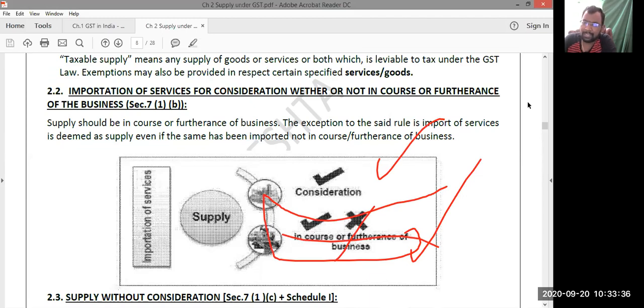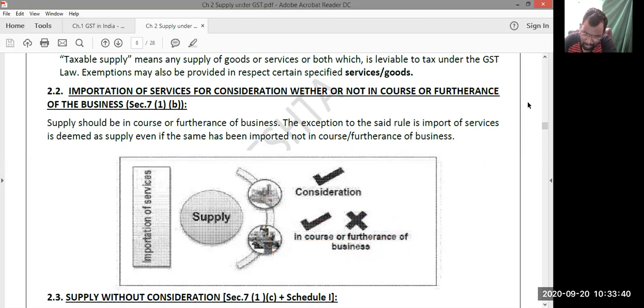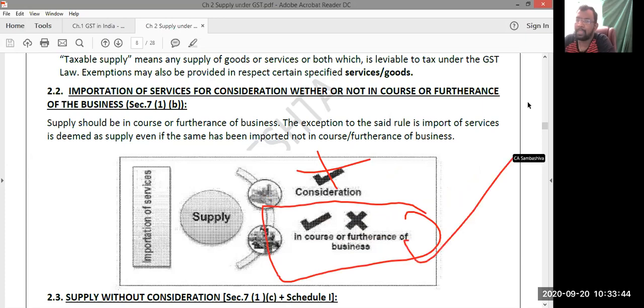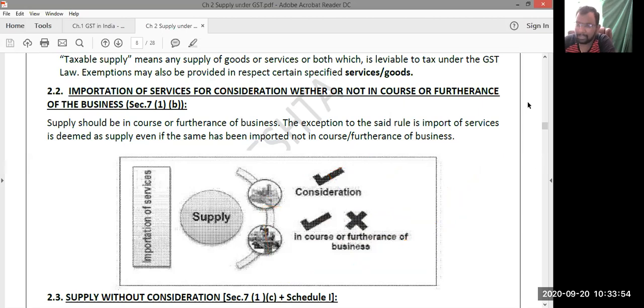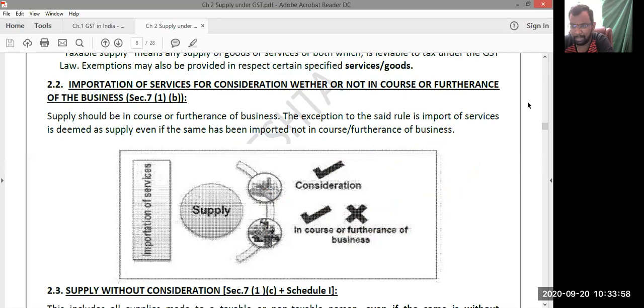If consideration exists, yes, it amounts to supply. When consideration is not in existence, this factor becomes relevant. Whenever you are importing services without any consideration, then it should be in the course or in furtherance of business. So among these two factors, one should be in existence. Then only it will be treated as supply.